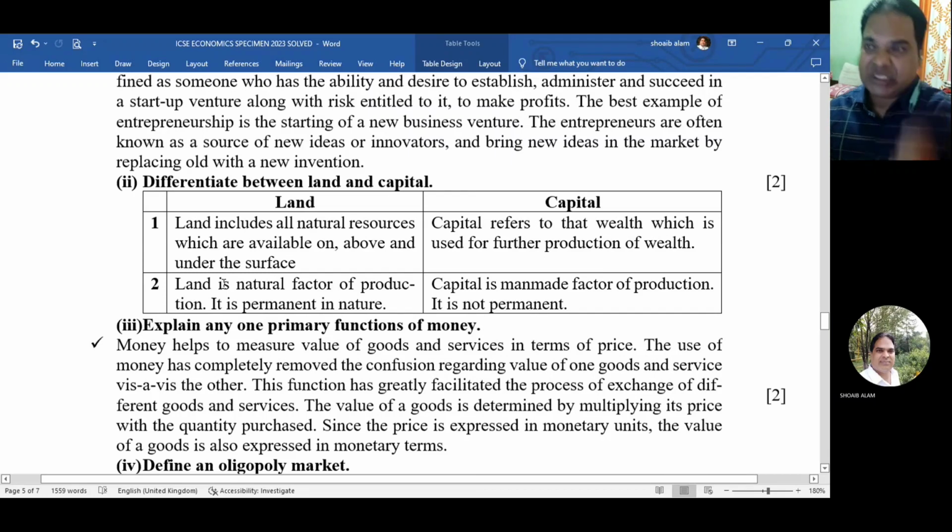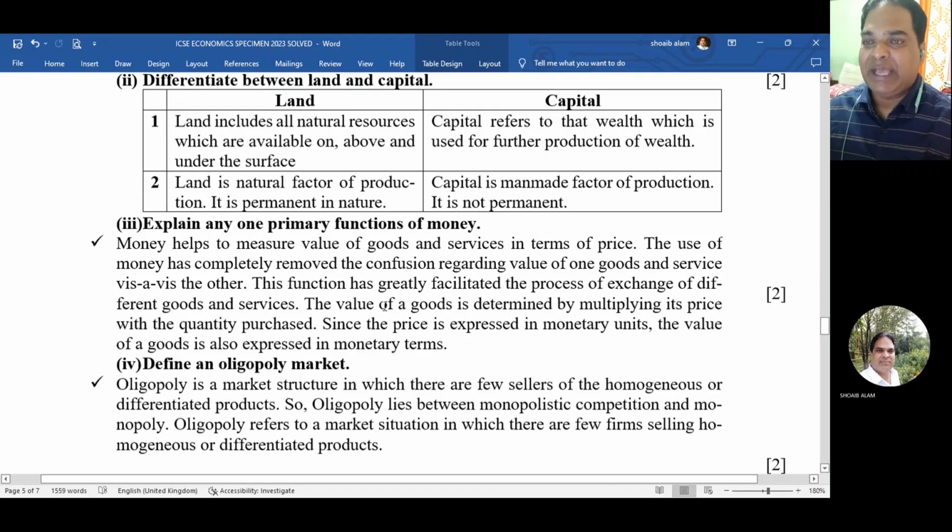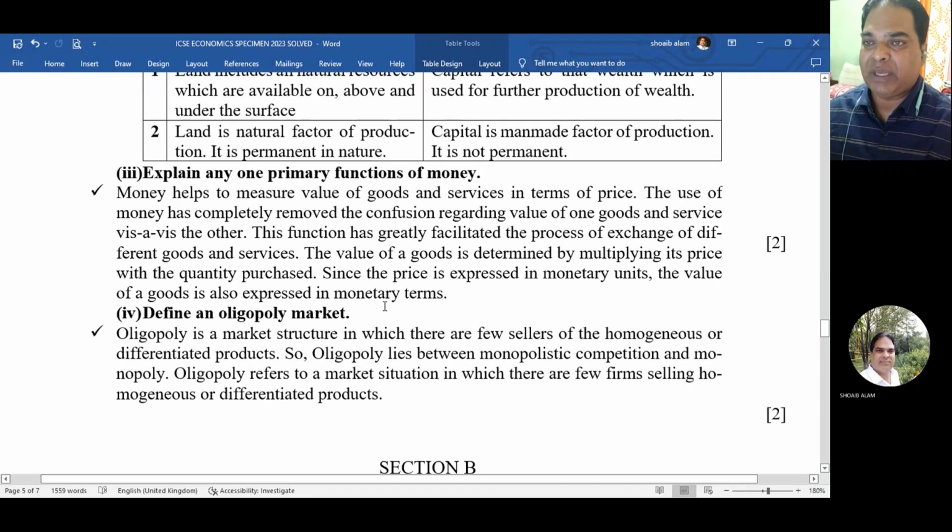Next one, differentiate between land and capital. Land includes all natural resources. Capital refers to that of wealth. Land is natural factor of production. Capital is man-made factor of production. So land is permanent in nature, okay, and capital is not permanent. Okay. The next one, explain any one primary function of money.